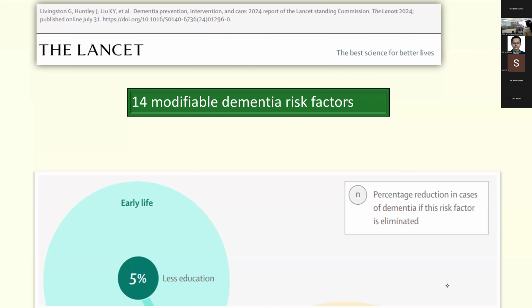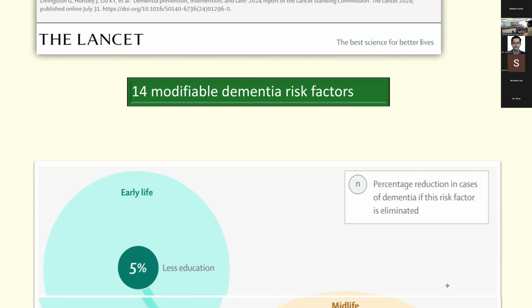This is an infographic from another Lancet paper, which tells you the 14 modifiable dementia risk factors as of 2024. The number represents the reduction in the number of cases of dementia if a particular risk factor is eliminated. In early life, if you have lower education, you have a higher chance of dementia.